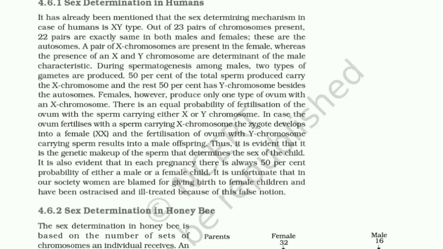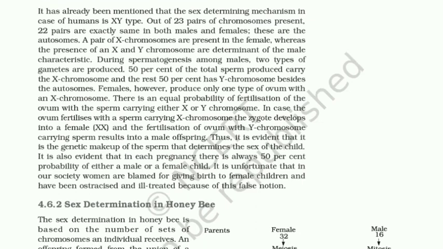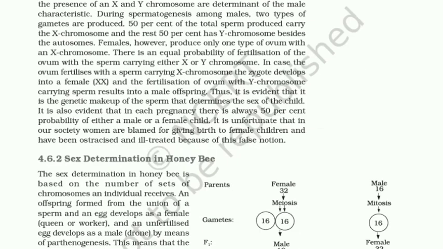Besides the autosome, females, however, produce only one type of ovum with an X chromosome. There is an equal probability of fertilization of the ovum with the sperm carrying either X or Y chromosome. In case the ovum fertilizes with a sperm carrying X chromosome, the zygote develops into a female, and the fertilization of the ovum with a Y chromosome carrying sperm results in a male offspring.